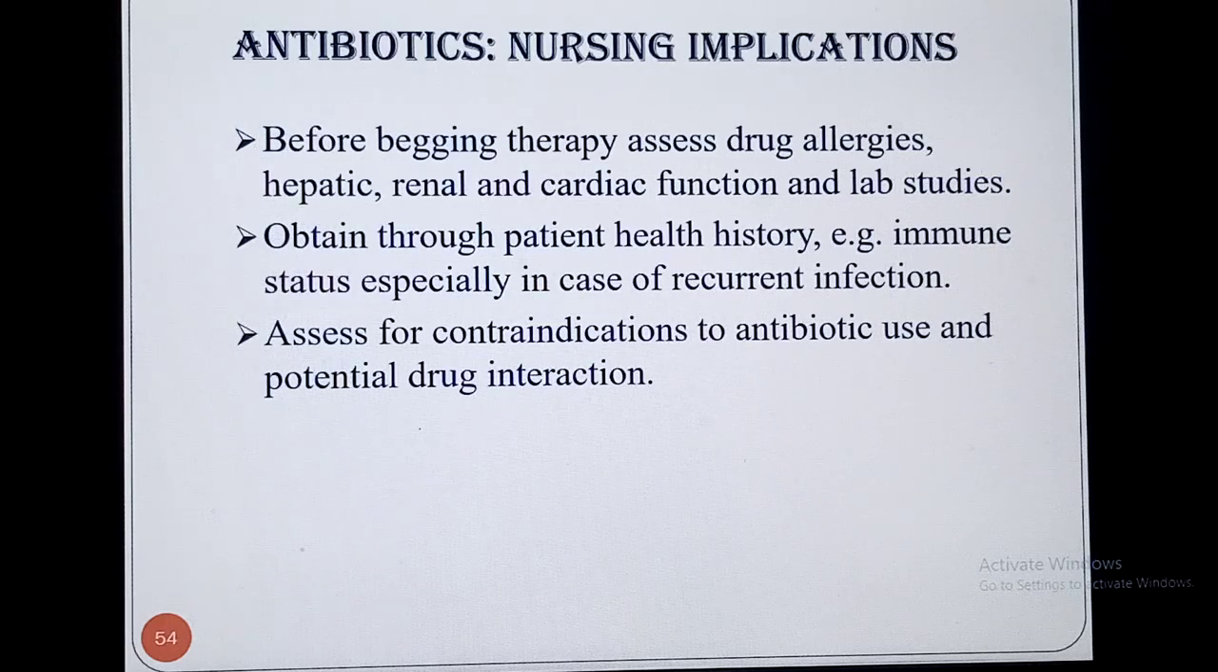Antibiotic nursing implications: before beginning therapy, assess drug allergy, hepatic and renal function and lab studies obtained through the patient health history and immune status, especially in case of recurrent infection, which should be reported. Assess for contraindications to use of the antibiotic and potential drug-drug interactions, which is also very mandatory.